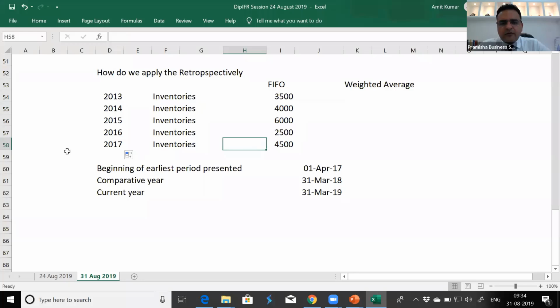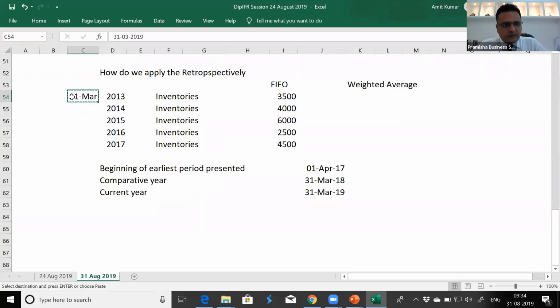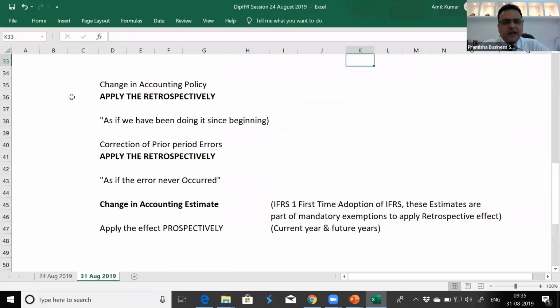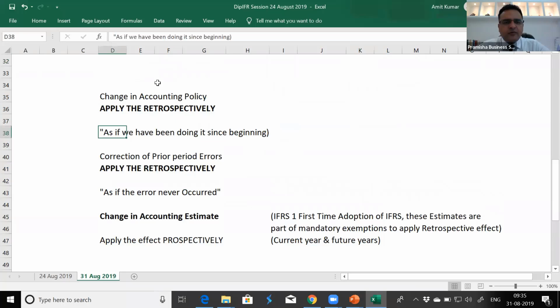So we have the balance sheet of 31st March 2017, which says that inventory was standing at 4,500. And we need to convert the balances into weighted average, and we got to know that now the requirement is that applying the effect retrospectively, as if we have been doing since beginning. We need to apply the effect retrospectively, means we'll go back and recalculate the calculation of inventories in the manner as if we have been applying weighted average since beginning.